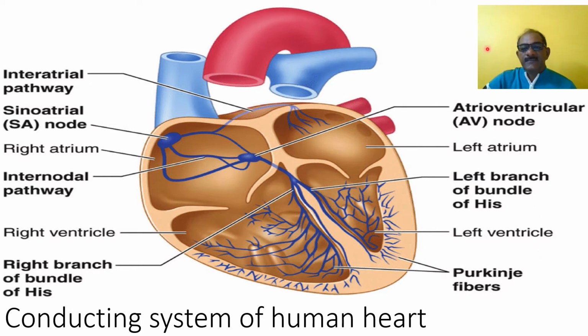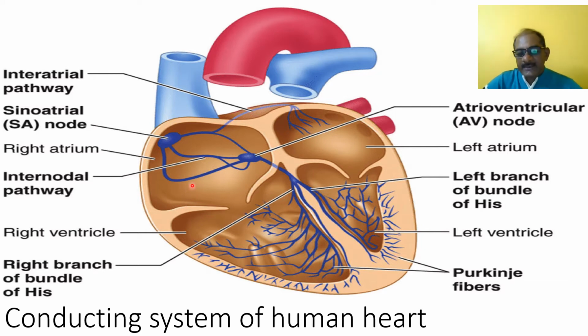Because the human heart acts as a pumping organ, the rhythmic contraction and relaxation of the heart continuously occurs, and that type of heartbeat is initiated and regulated by special muscular centers, and that muscular center is called a node.